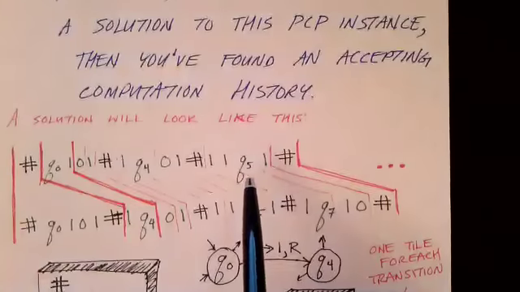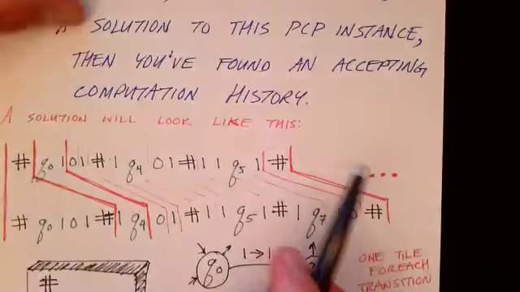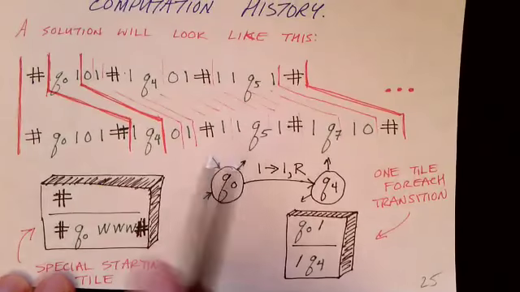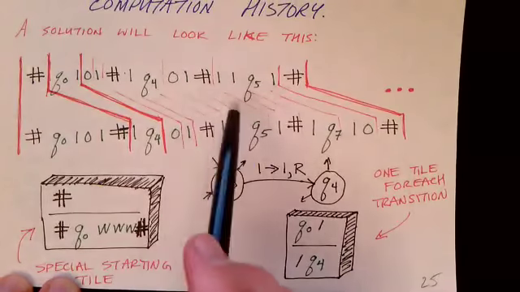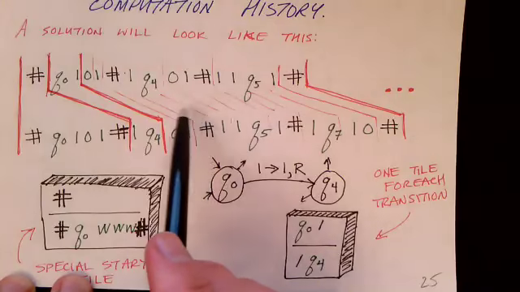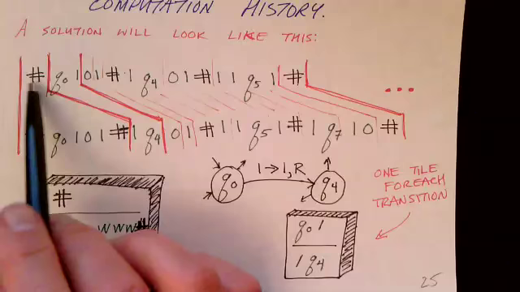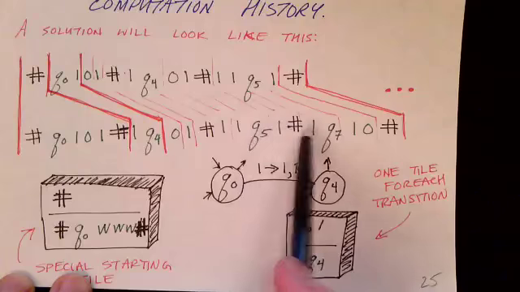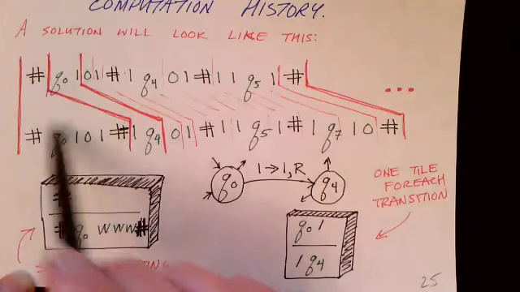And so a solution is going to look like this. This is kind of the main picture that shows our post-correspondence problem solution. Here I've shown on the top a string and on the bottom a string. And I've indicated that we're going to use tiles.